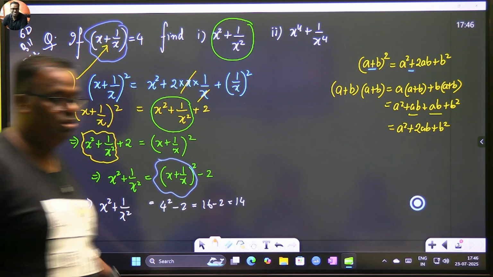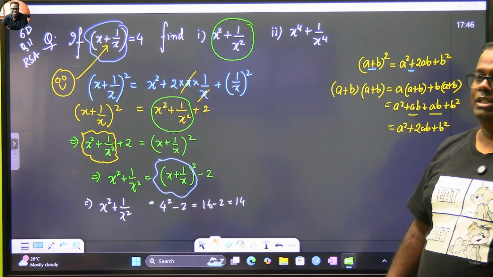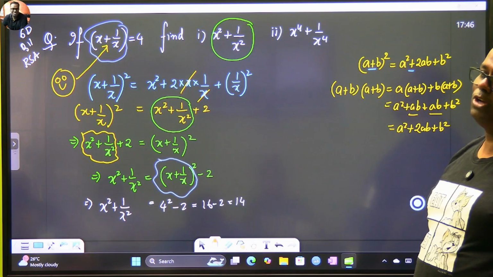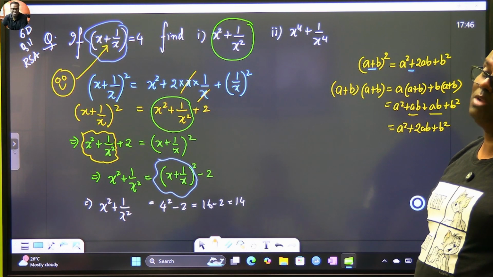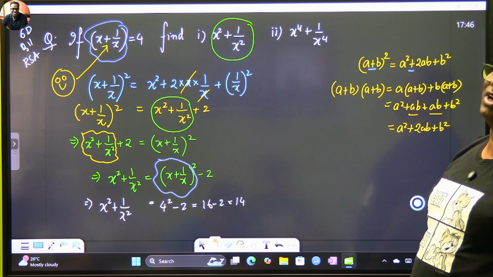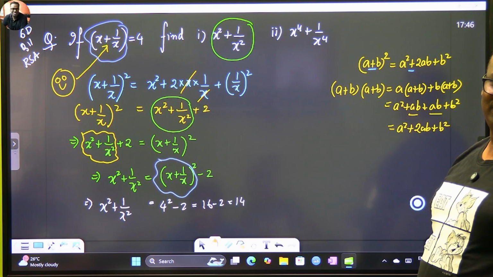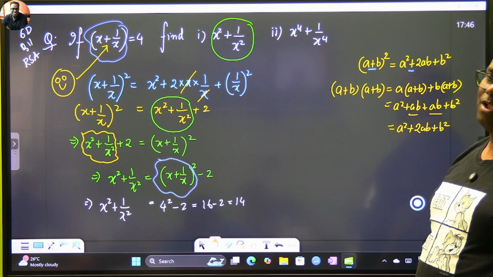Have you understood this part? Now you can copy down. Then we will go for the next part. Can anyone say how to proceed for the next part? The next part will be x square plus 1 by x square whole square. Then you will get x4 plus 1 by x4 plus 2 again. Right? 14 to the power of 2 minus 2 will also come.